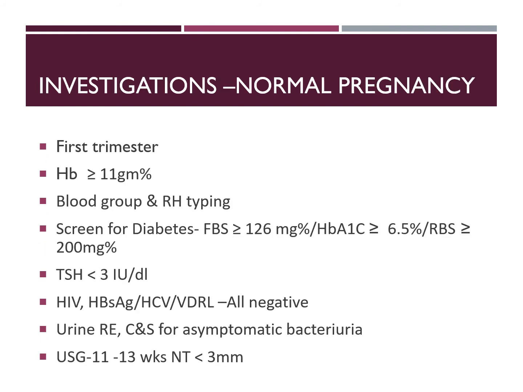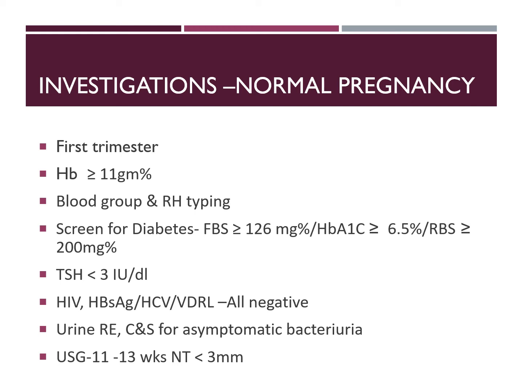We should be able to name the investigations done in a normal pregnancy. Depending upon the trimester, the investigations may vary, but all these investigations should be done in a patient if she comes for the first visit. At the first visit, you should check the hemoglobin to rule out anemia, and the normal level of hemoglobin is greater than or equal to 11 gram percent. We should do a blood grouping and Rh typing.